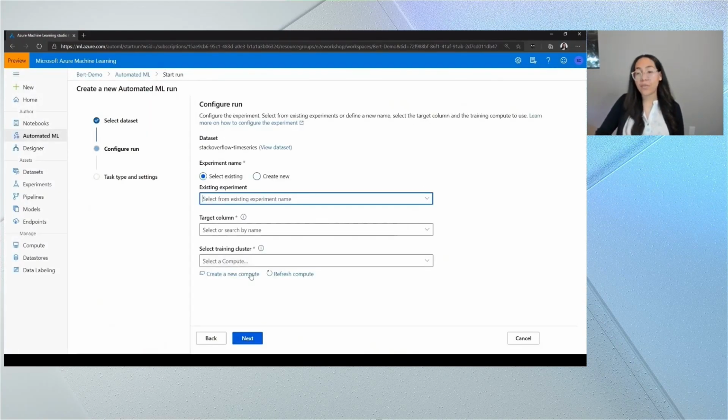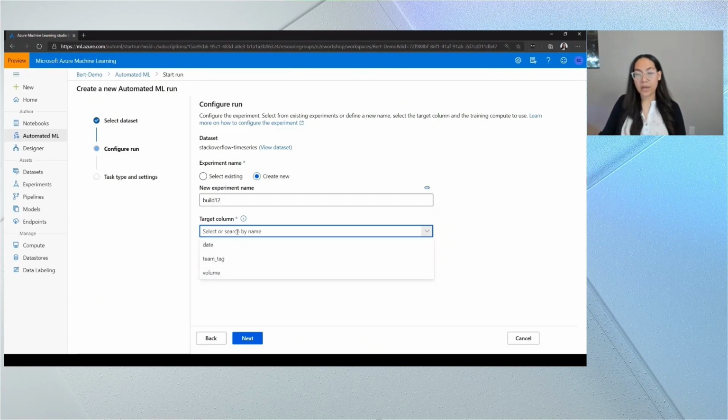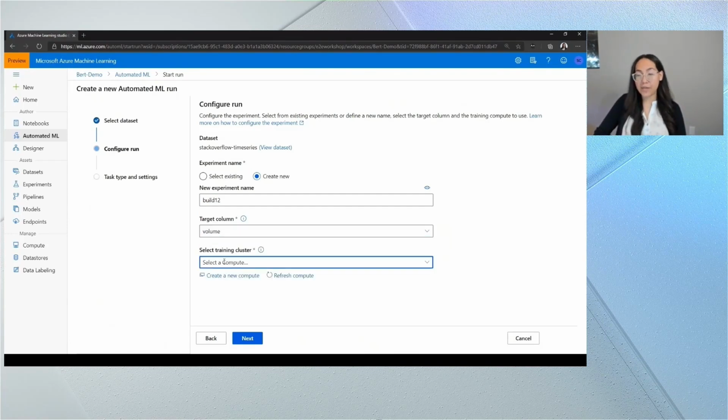Here I'm going to configure the run. I have to choose an experiment to house my run. I can either select an existing one or create a new one. Here, I'll go ahead and create a new experiment. Next, I have to select my target column. This is purely what I'm trying to predict. In our case, the volume. Finally, I select the training cluster. Chris spoke about this lightly, but you can also go ahead and create a new training cluster here. Now we're going to click Next.